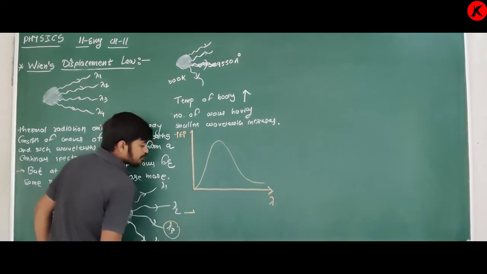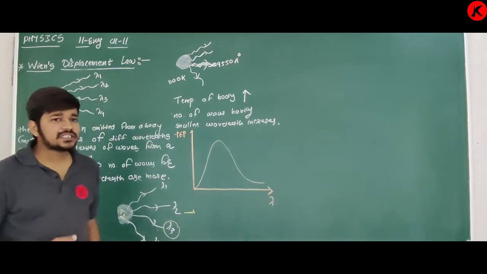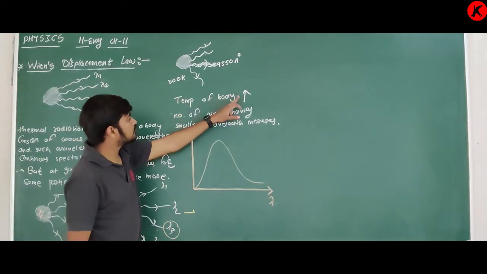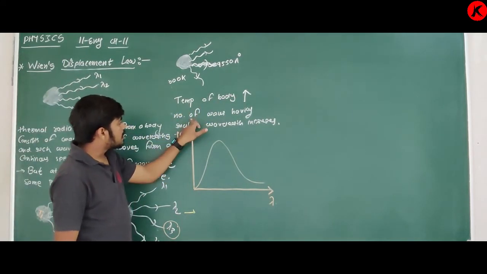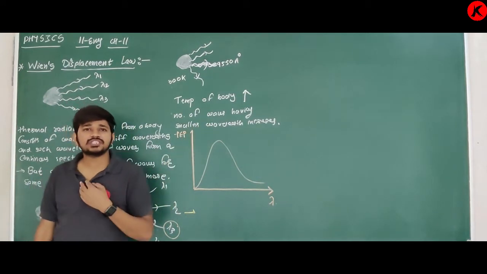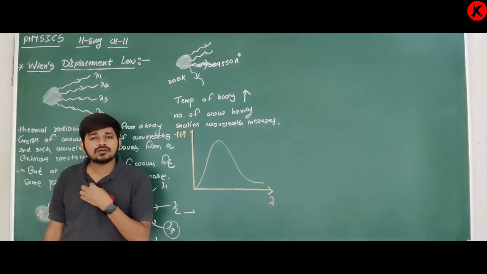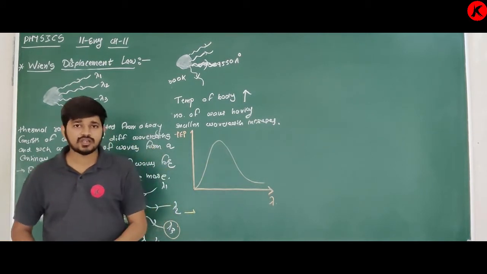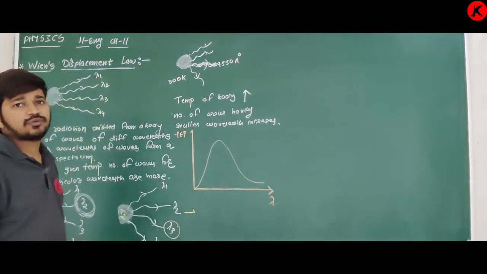See here, as the temperature of a body increases, the number of waves of smaller wavelength increases. Meaning, as temperature increases, the wavelength of the emitted electromagnetic radiation becomes smaller. So there is an inverse relation between them.